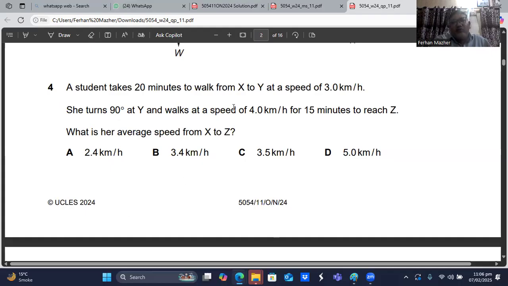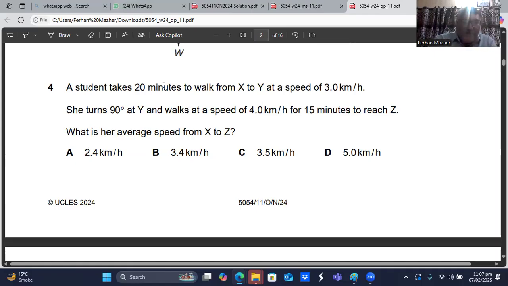So in the first portion, when she was going from X to Y, we know the speed, we know the time, we can multiply them, we can get how much distance is traveled. In the second portion, we know the speed, we know how much time she took, and we can find the distance traveled in the second portion. Then you can find the total distance by adding up both the distances, and you can find the total time by adding up the time of each portion, and the average speed will be the total distance by the total time.